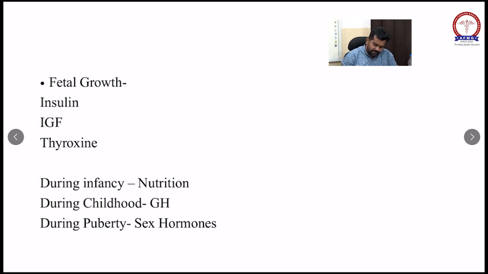During the infancy period, how you feed the child will define its growth mainly. During the childhood period, the main hormone for the growth will be growth hormone, and during the puberty, sex hormone is the main hormone to initiate the growth. So nutrition, growth hormone and sex hormone are important during the three different phases of life. But remember, during the fetal growth period, insulin like growth factor and thyroxine is important.